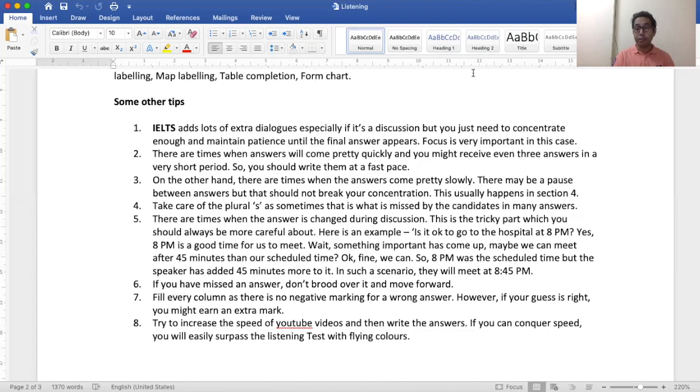And keep on reading newspapers, watch movies, try to hear songs, write them down, try to increase the speed of YouTube videos. So whenever you are watching a video, try to increase its speed and then write the answers. So if you can conquer speed, you would surpass this test, okay, with some amazing bands. I have had candidates with me who have scored even 9 in this section. So if you take care of these instructions, you can do the same.